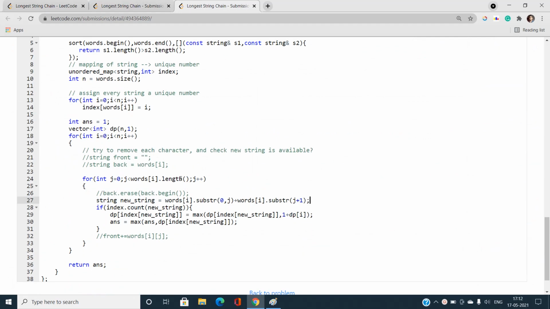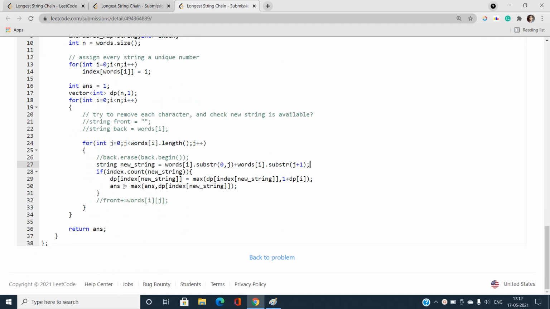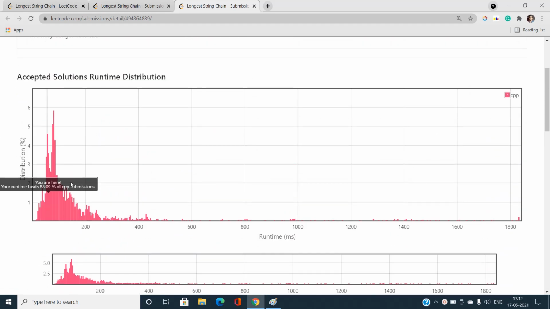Okay, so yes, I think I have covered this. Then each time I will take the maximum with the index of this new string, that is the value of this new string, the length of the longest chain ending at this new string. Okay, and finally return the answer. This gives us a 88% C++ submission runtime beats.